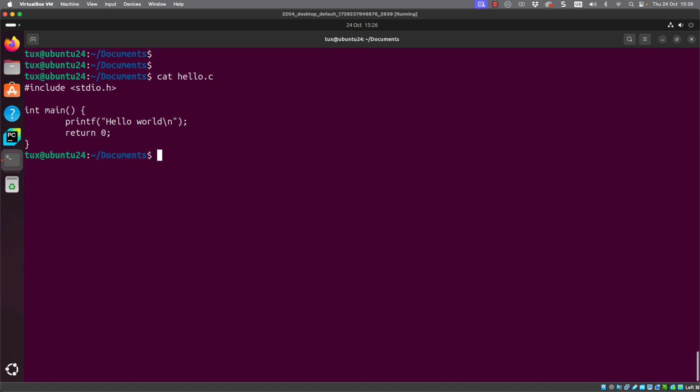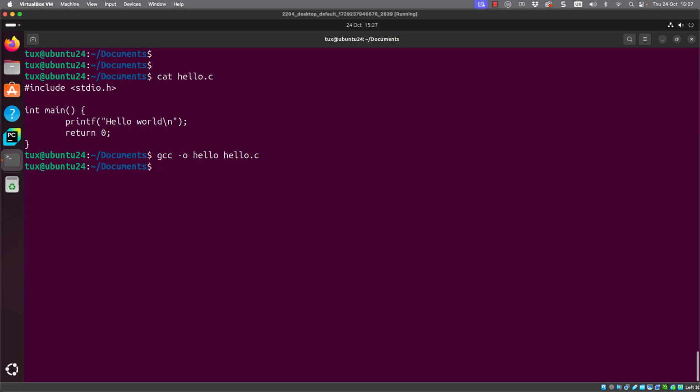We also can't just execute our source file. We need to first compile the source file. And we can do that with the GNU C compiler, GCC. We can specify the output, the executable we want to create, as hello, and we can read in then our hello.c, our C source file.